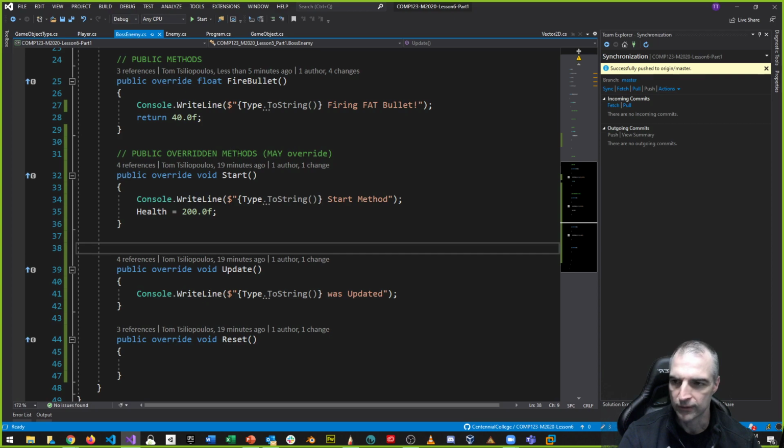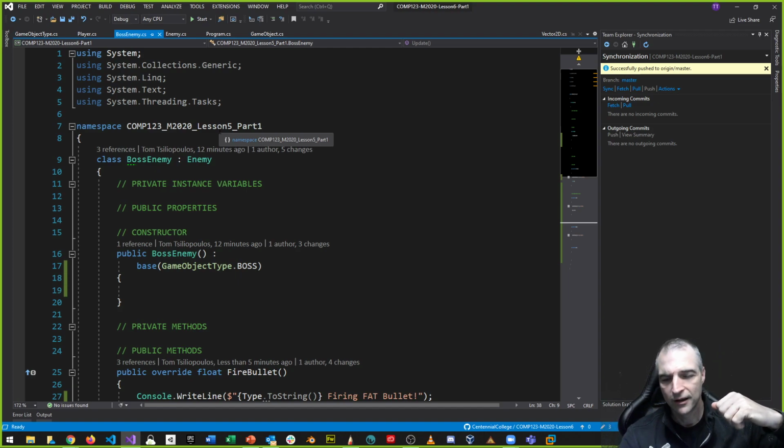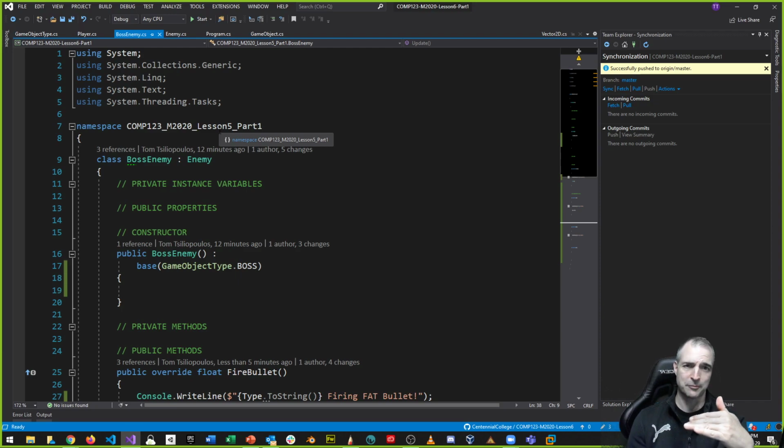So what I can do is, maybe there are going to be some game objects that are not updatable. They're just static. A static game object, for example, like the background. That could be a static game object. Or a platform, right? That looks like something that the player is going to jump on. That's not going to update. It's going to stay in the same position the entire time. I'm not going to do anything with it. I'm not going to update it. I'm not going to redraw it or make it go on fire or something like that. There might be some static objects that never update.